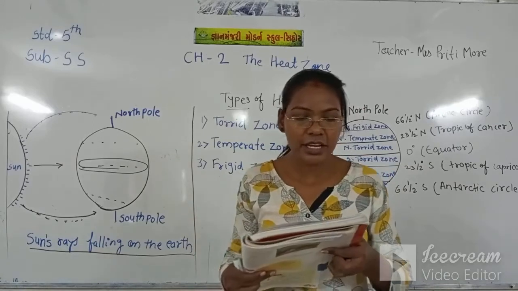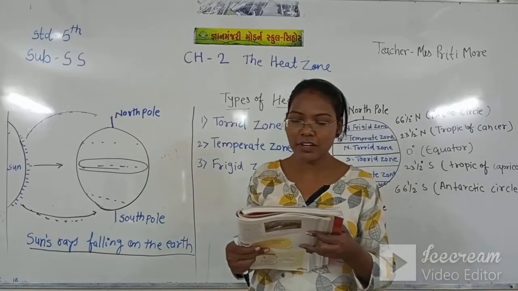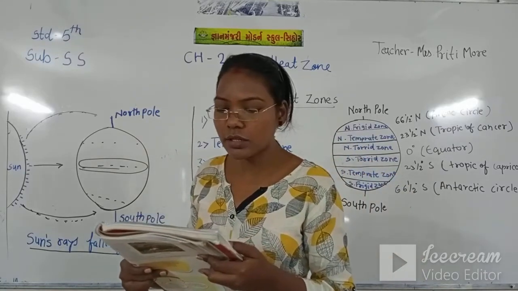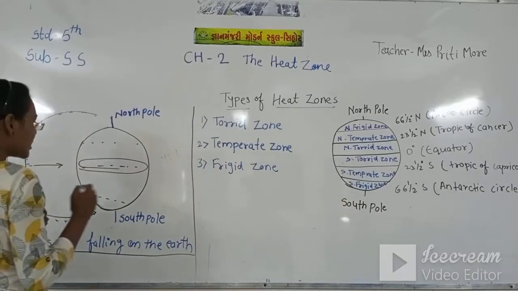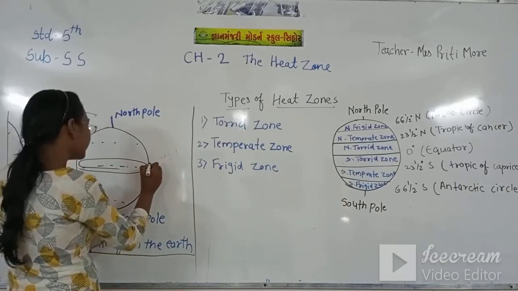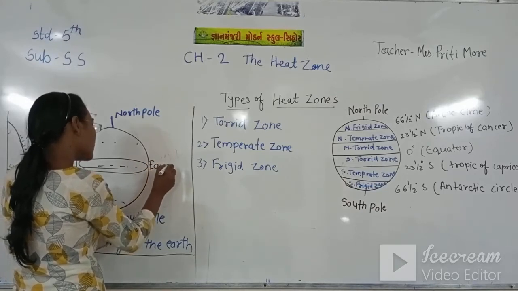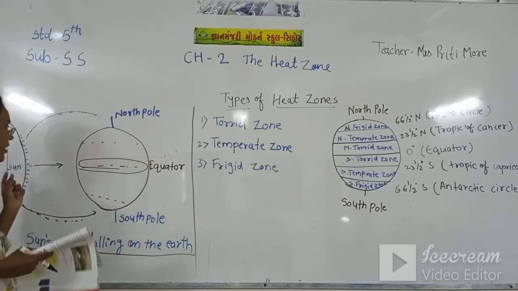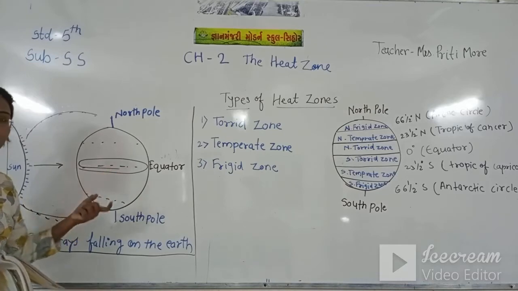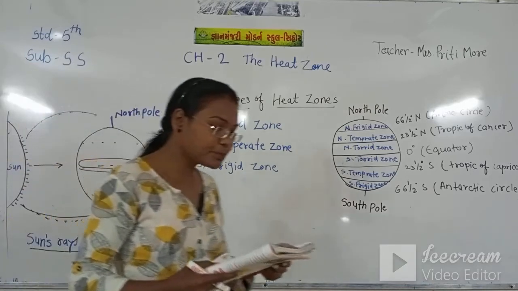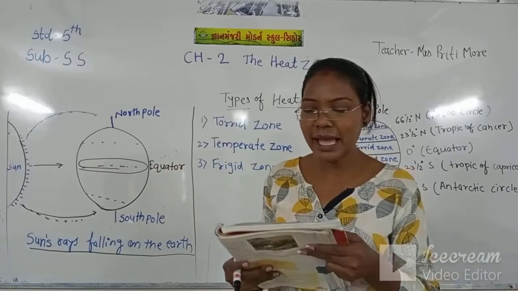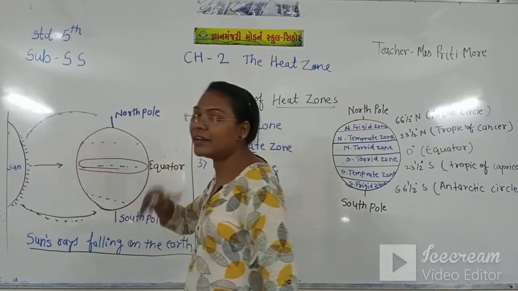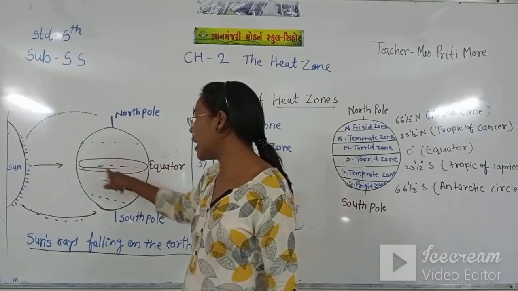Now what is next? You can see that the sun rays have to travel a shorter distance to reach the equator, and they spread over a small area. As I have explained, this is the equator area, and the sun rays travel directly on this area and spread in a small place. So this distance is very short, and the rays come directly on the equator part.